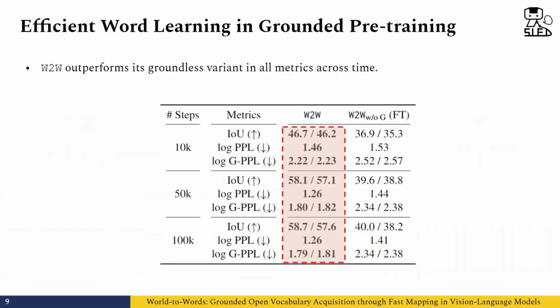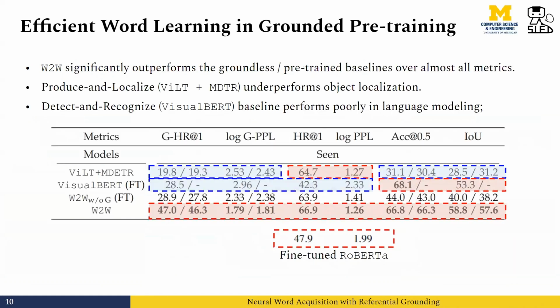Now let's look at some findings from the grounded pre-training. Does grounded pre-training really help the model to learn faster? Yes. We found that the model outperforms its ungrounded variant in all the metrics across time. After 100K steps of pre-training, the model is able to compete with strong pre-trained baselines, which either suffer from poor language modeling performance or poor localization.